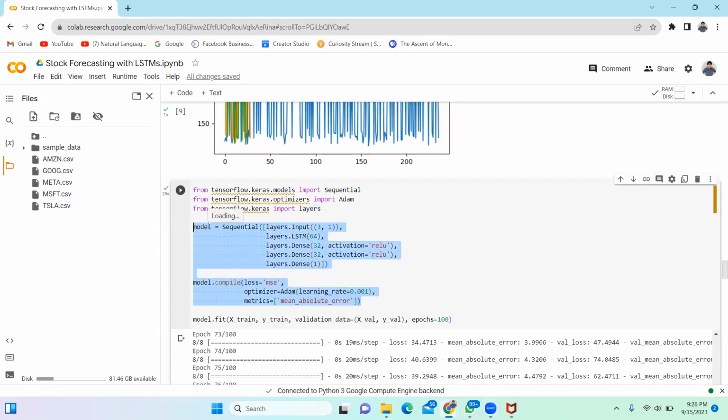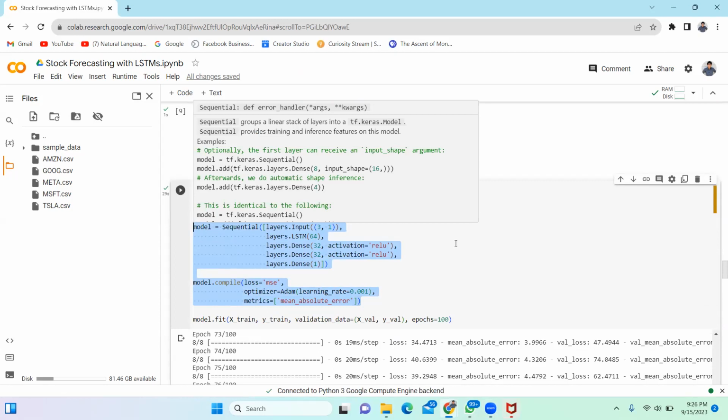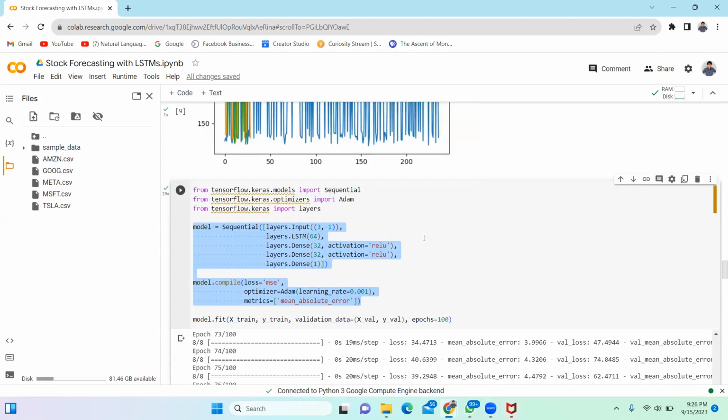We are implementing a linear stack of layers, meaning each layer feeds on to the next layer in a sequential manner. This is an LSTM layer with 64 nodes. This is a dense layer with 32 nodes and a ReLU activation function. Again, another dense layer of 32 with an activation function of ReLU. And this is our output layer of 1, which will predict a continuous value.